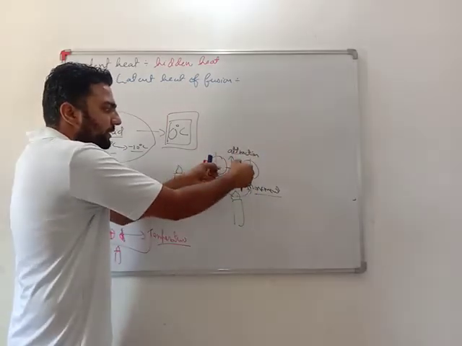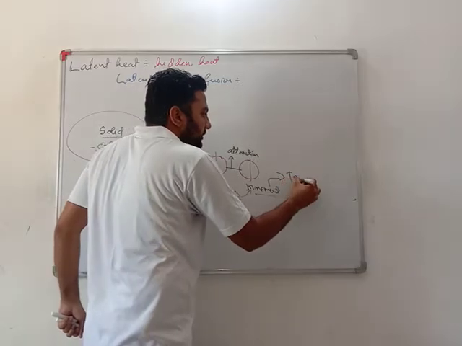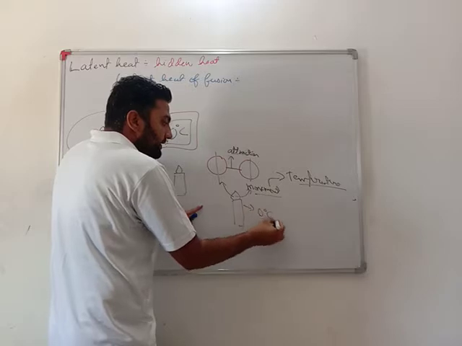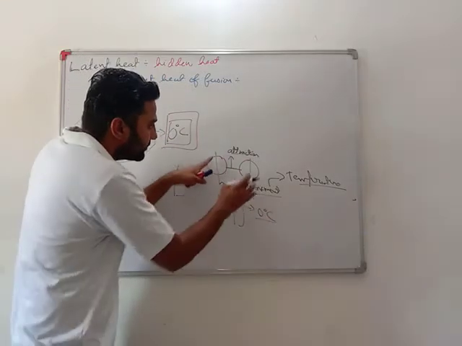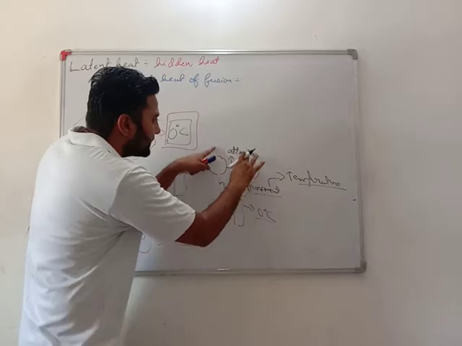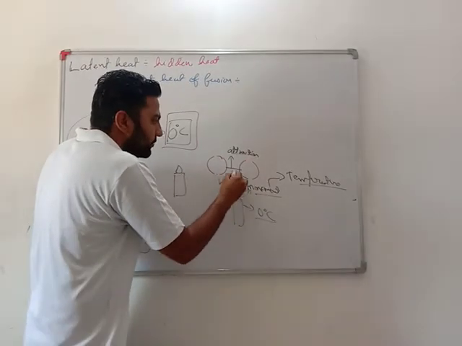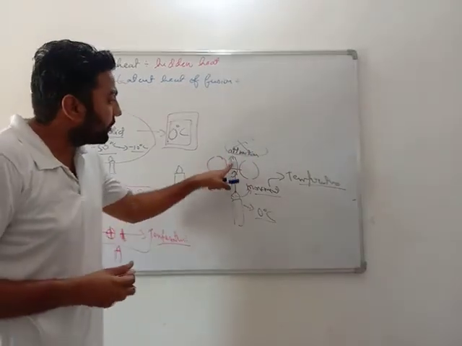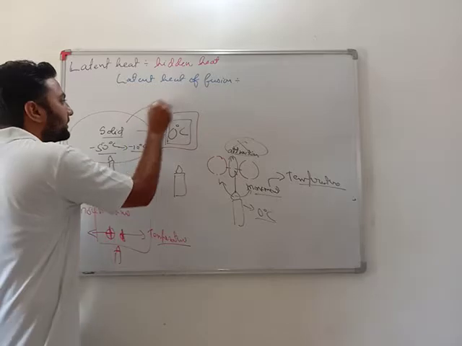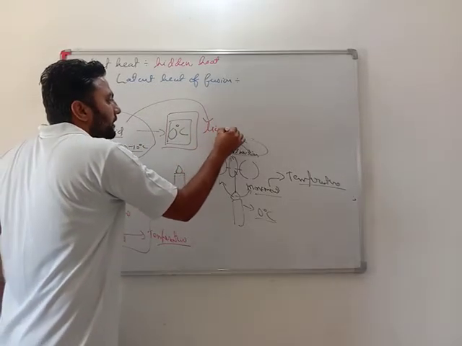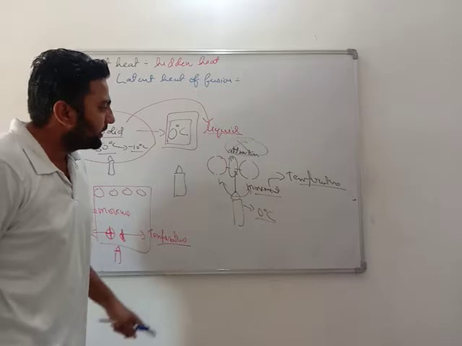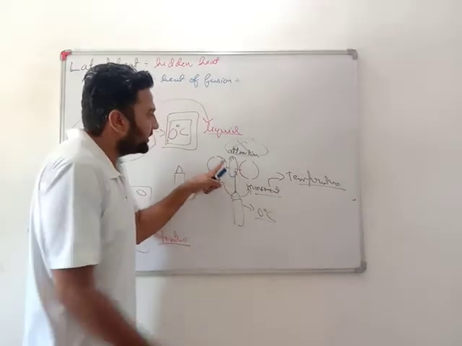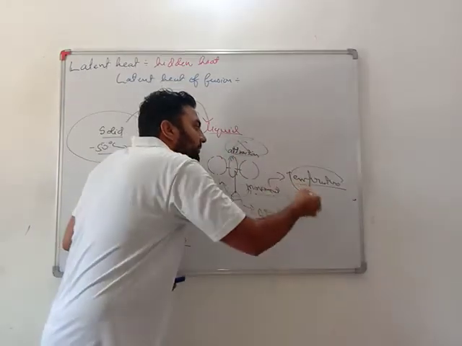More heating, more movement, and this more movement was increasing temperature. But at 0 degrees Celsius, this heat is now not used to increase the movement. This heat is now used to break this bond. Very important. And as this bond breaks, this solid converts into liquid. As this heat is being used to break the bond, there is no effect on movement and there is no temperature rise.